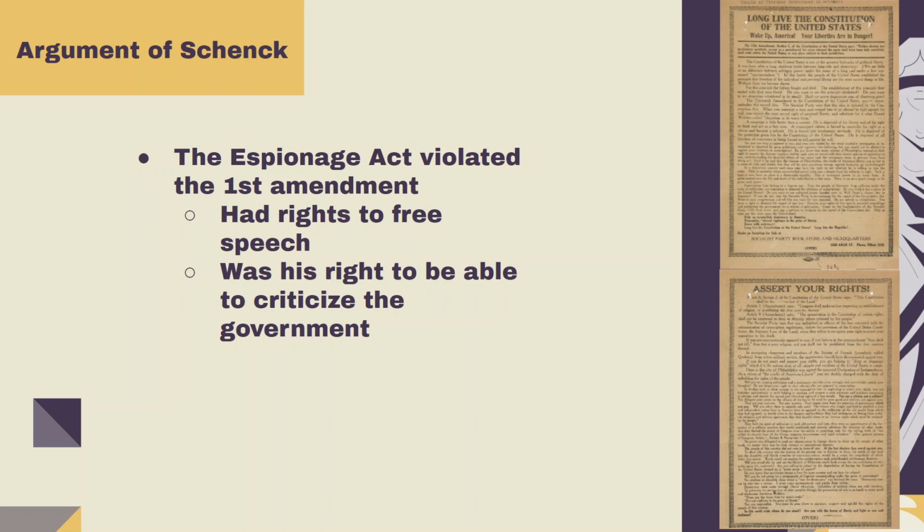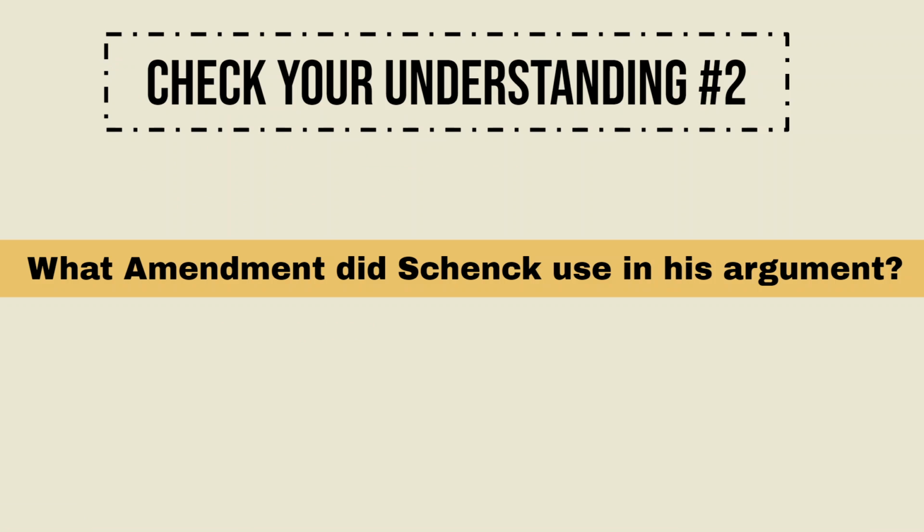Schenck was in violation of the Espionage Act and believed that it infringed the First Amendment. He argued that with the rights of free speech given by the First Amendment, he could criticize the government's draft through his leaflets without any consequence and therefore should not have been arrested. Second check for understanding question is, what amendment did Schenck use in his argument?